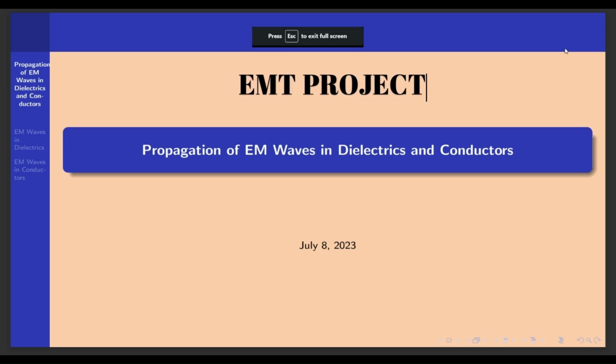Hello everyone. In this presentation, we will understand how electromagnetic waves behave when they encounter dielectric and conductive medium. We will explore key aspects such as the refractive index, the relative permittivity, and the interference variation that occur with changes in these properties.